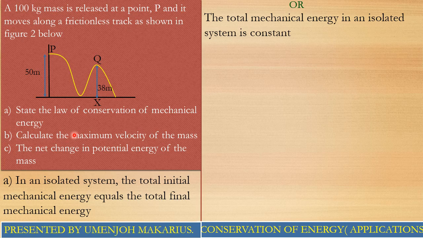All right, the B part is saying that we should calculate the maximum velocity of the mass. Friends, the question did not tell us where the velocity is going to be maximum, but you must know the physics that the velocity is going to be maximum when the potential energy is minimum. In other words, where the potential energy is maximum, at that same point the kinetic energy is going to be minimum, and where the kinetic energy is maximum, potential energy at that point is minimum. We should know that the more the kinetic energy, the more the velocity.